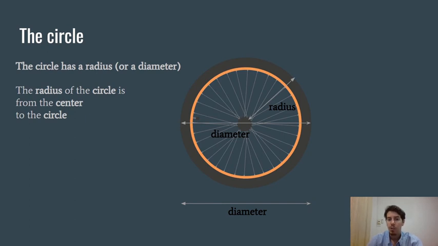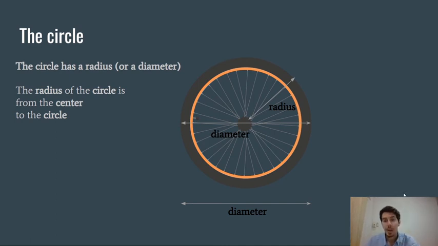All right, so if you want to imagine in your head, you can think of the circle as the wheel of a bicycle. You know the bicycle? Imagine the wheel. Well, in the wheel of the bicycle, every thing, you know the object that goes from the center to the outside of the wheel, this is also called the radius, okay, because it goes from the center of the circle to the outside of the circle. It can maybe help you to remember the radius and the diameter. All right.